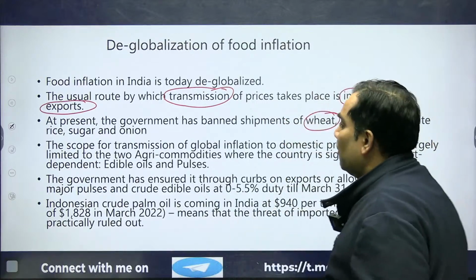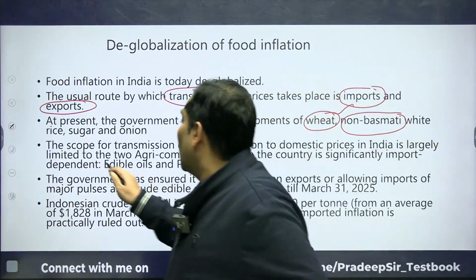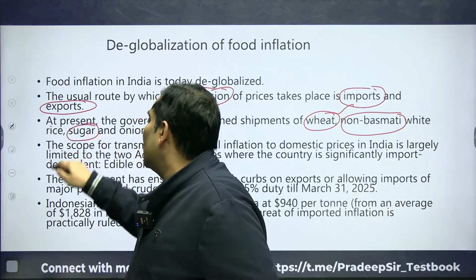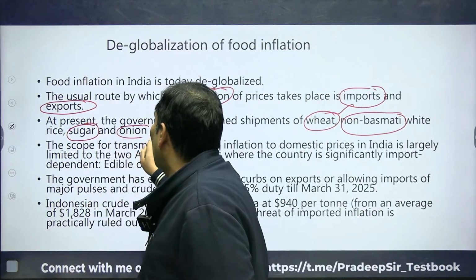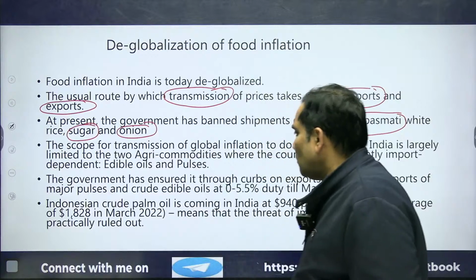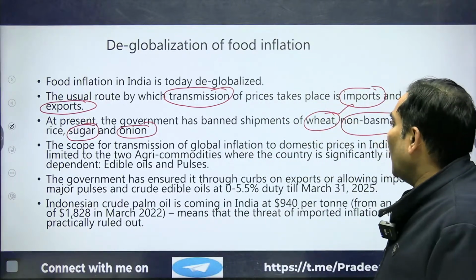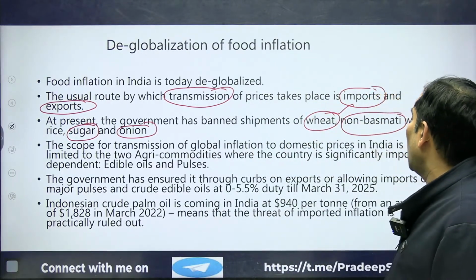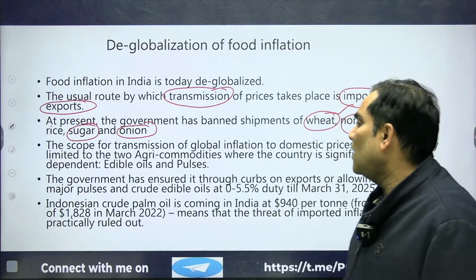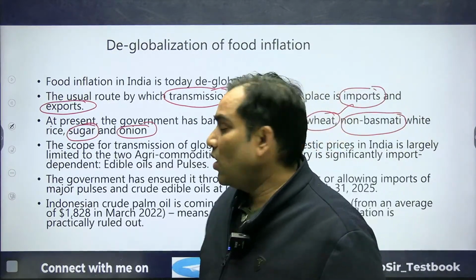They have banned sugar, and they have banned the export of onion as well. The scope for transmission to domestic prices in India is largely limited to two agriculture commodities, as I talked about.